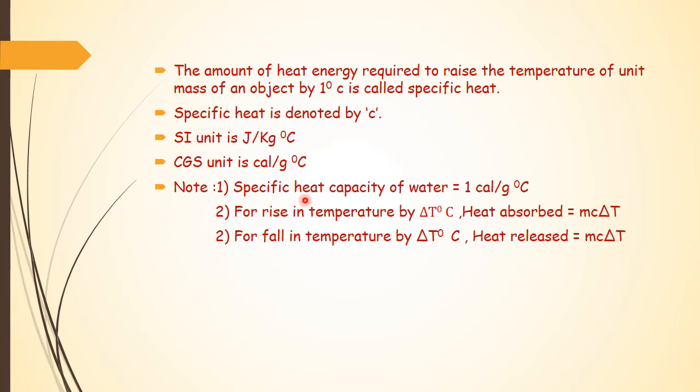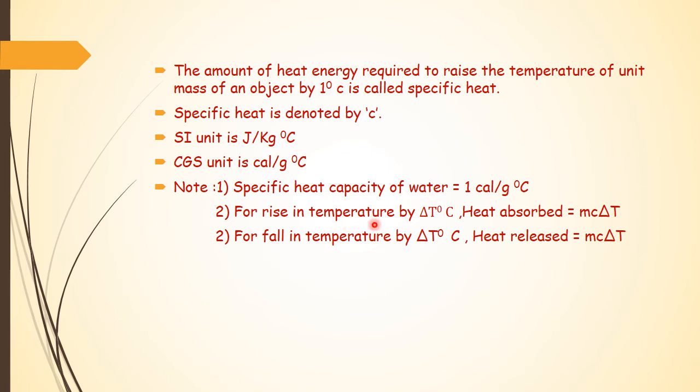Note, specific heat capacity of water is equal to 1 calorie per gram per degree Celsius. This is a very important value which we have to remember. Like latent heat of fusion and latent heat of vaporization, specific heat capacity of water is also very important.